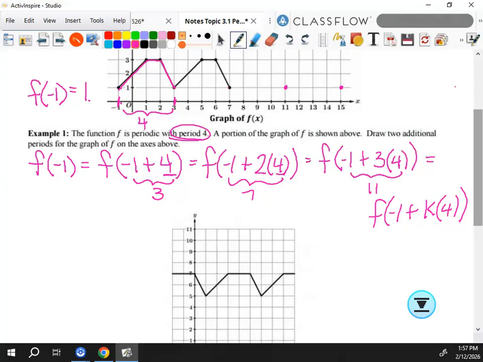When we look at f of 1 is 3. So if I add 4 to 1, I get 5, and I'm at 3. I add another 4 to 5, and I get 9. Add another 4, I'm at 13, right? If I have f of 2 is 3, so that means f of 6 is 3, and f of 10, and f of 14, and then there's my little connections there. It's very important that you understand how the period is working in this function.